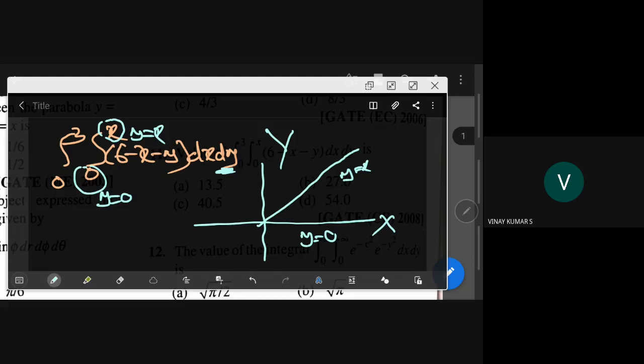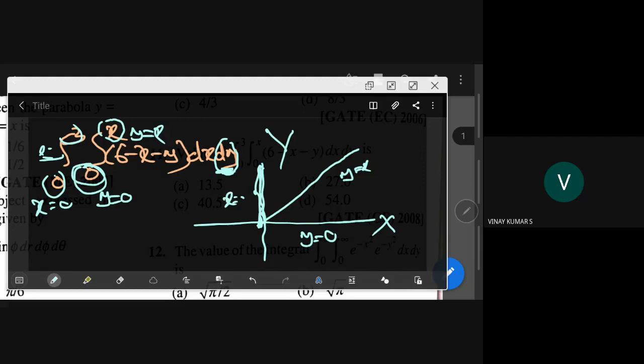When x and 0 are here, it is understood that we are doing it with respect to y first, from y is equal to 0 to y is equal to x. Then these limits 0 and 3 are for x, from x is equal to 0 to x is equal to 3. So x is equal to 0 means this, here is the point.